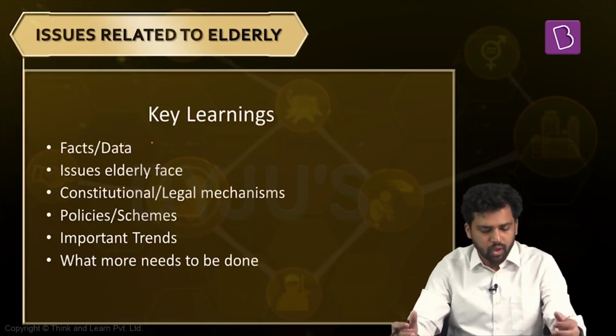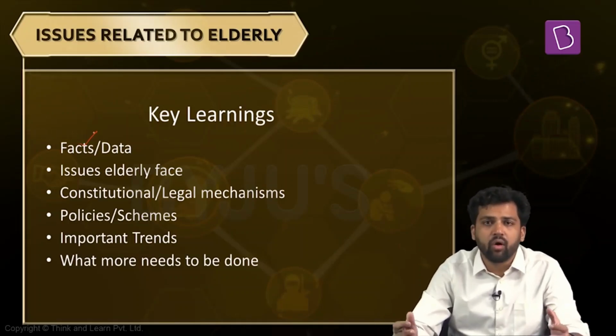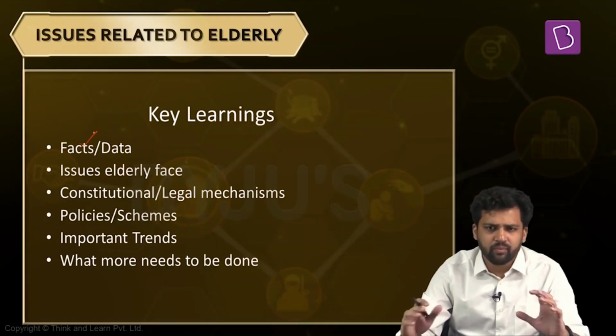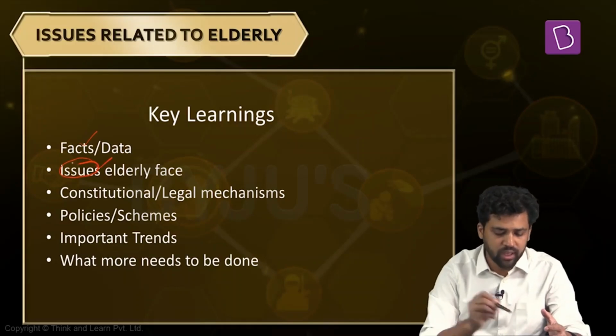So first we will start with some facts. For example, how to define who is an elderly, who is considered a senior citizen, and what is the number of the elderly population in the country. Again, there are a lot of variations across states, so we'll discuss that. Also across gender, some variations are there. We'll take that up.